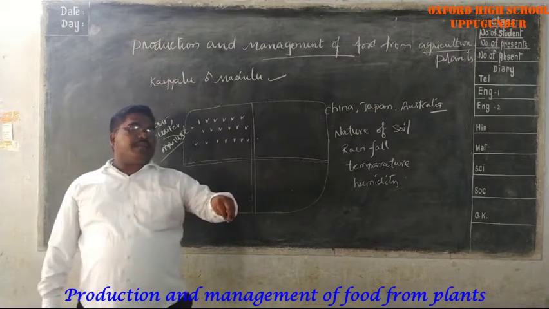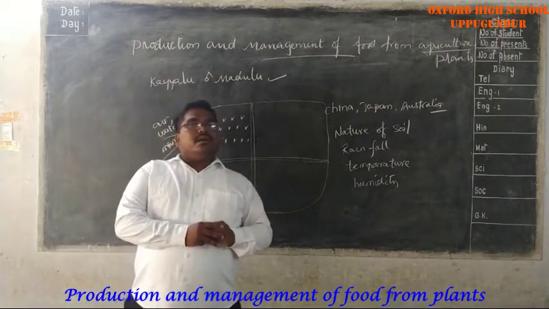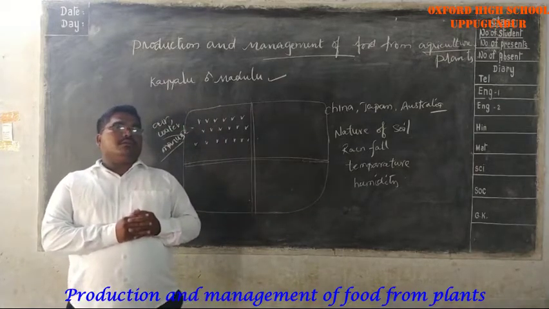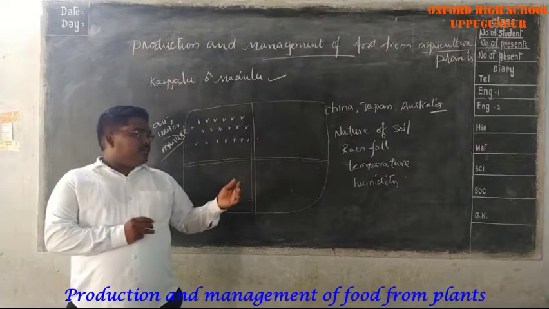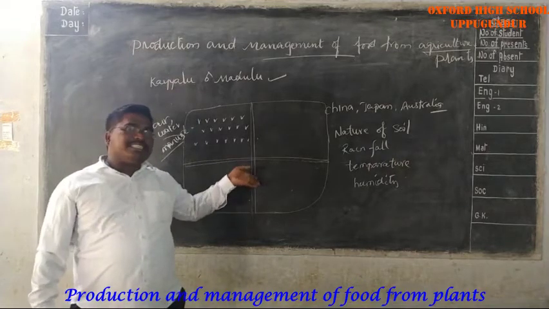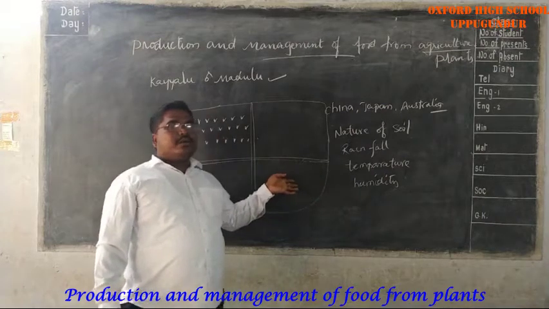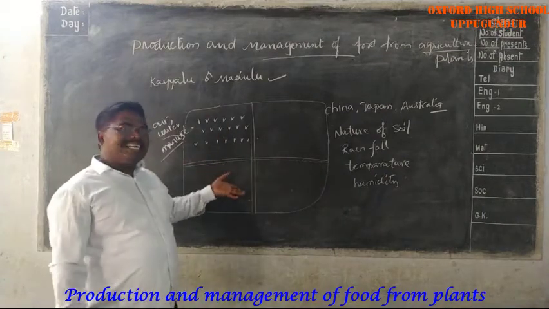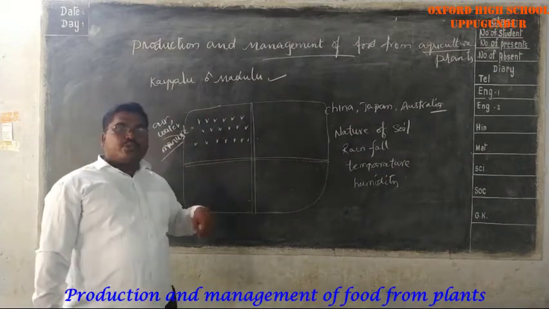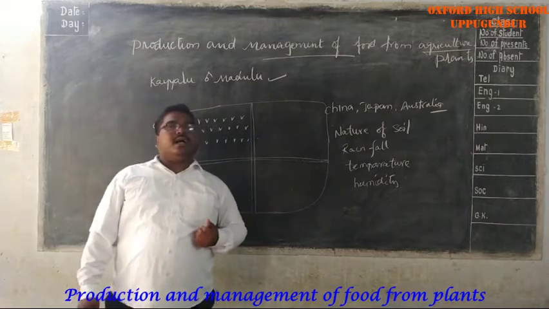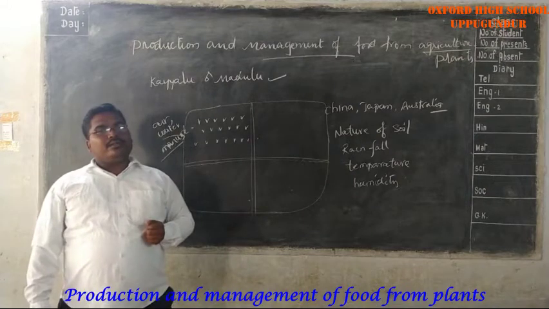Sowing of seeds and transplanting of seedlings or plantlets is associated with Akshaya Tritiya, and harvesting of the crop is associated with Onam or Pongal.